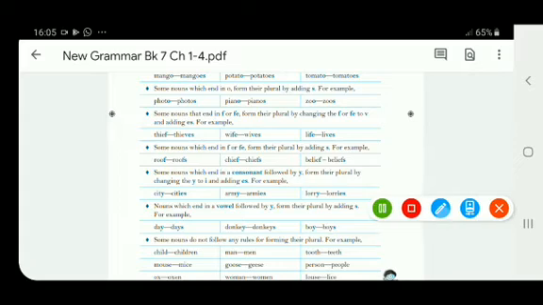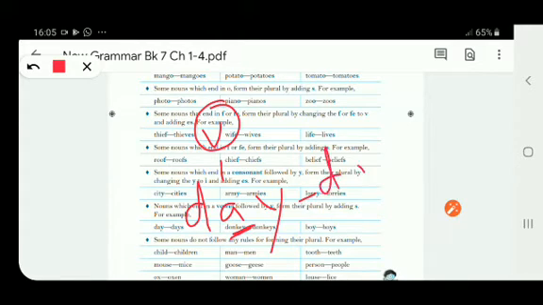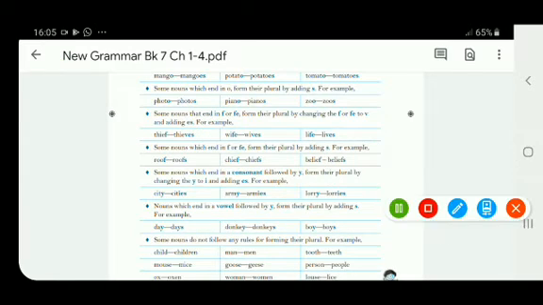The next one is nouns which end in a vowel followed by y form their plural by adding s. In case the letter just before y in a word is a vowel, you all know the vowels, a, e, i, o, u. If a vowel is given just before y, in that you do not do anything, just simply add s to it and it becomes plural. Right?